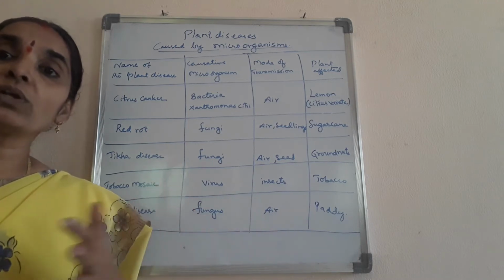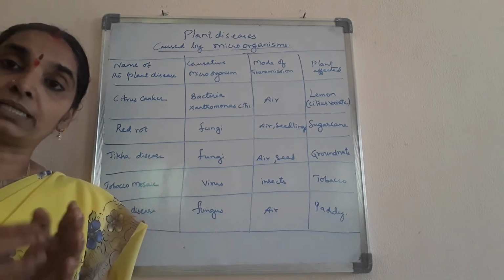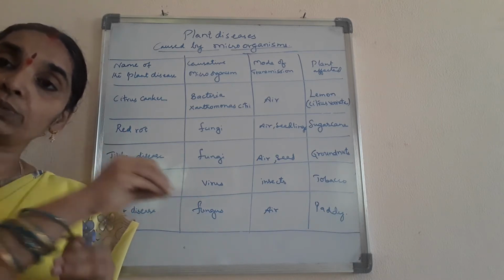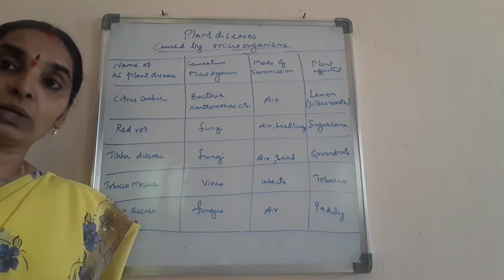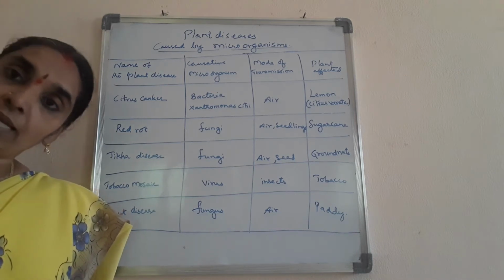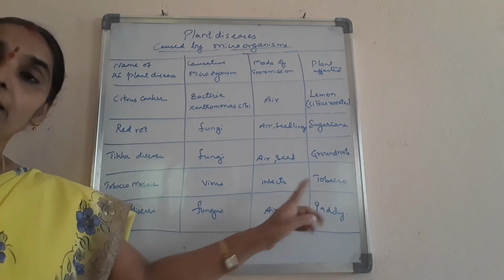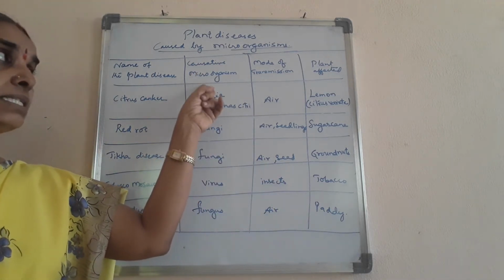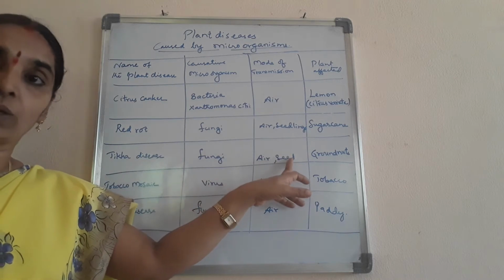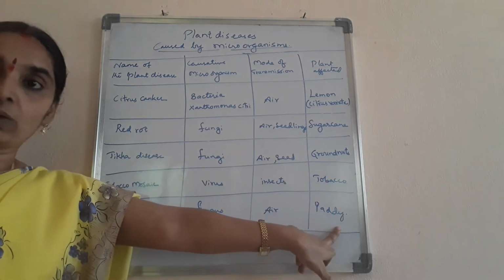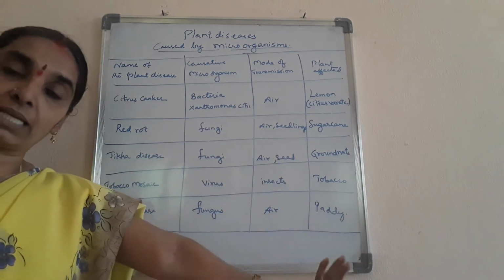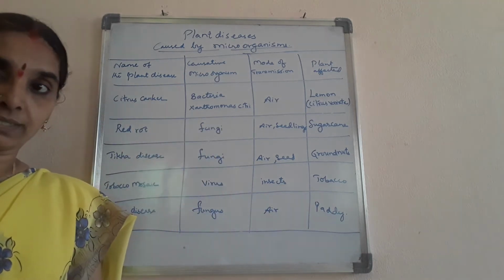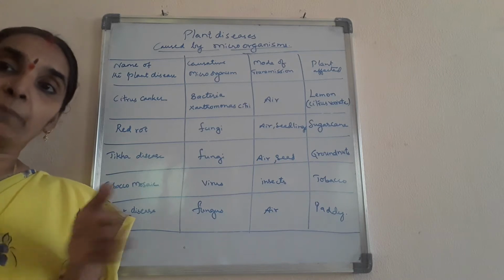I told you the mode of transmission is the vector that transmits the disease, the causative microorganism, into the plant or a living organism which causes the disease. So the causative organism is a microorganism that is transmitted by another vector to the living organism. It may be the plant or the animal through which any disease is caused by a microorganism. Hope you have understood about the plant diseases.